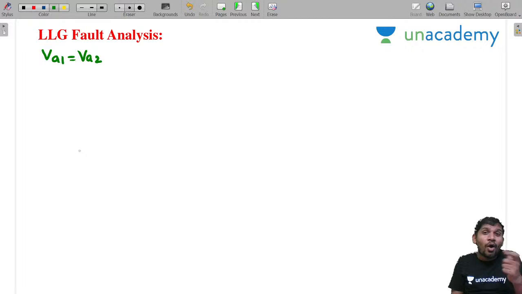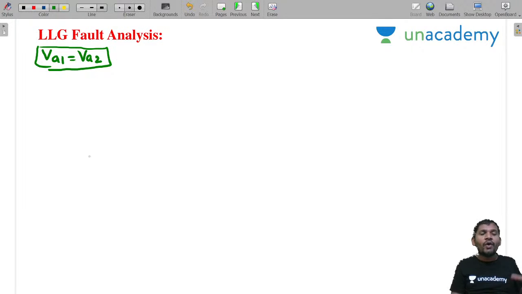Then how can we relate VA naught here? How can we relate VA naught with VA1 or VA2? By knowing that relation only can we draw the sequence network, because there is a zero sequence network also, and I want to connect that network too. So I want to know the relation of VA naught with respect to VA1 or VA2. By knowing that relation only, I will draw the total sequence network. Then how to find that? You know this one.